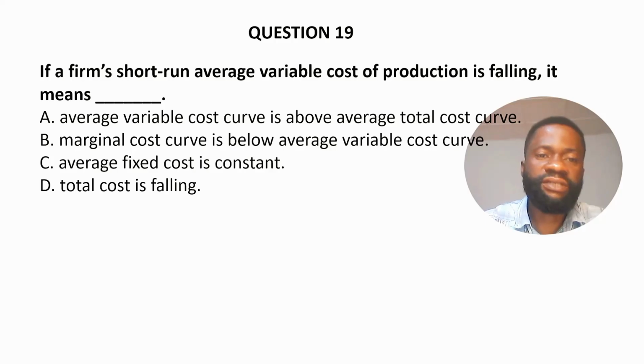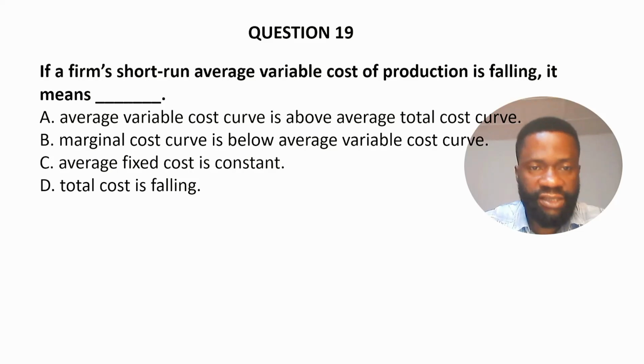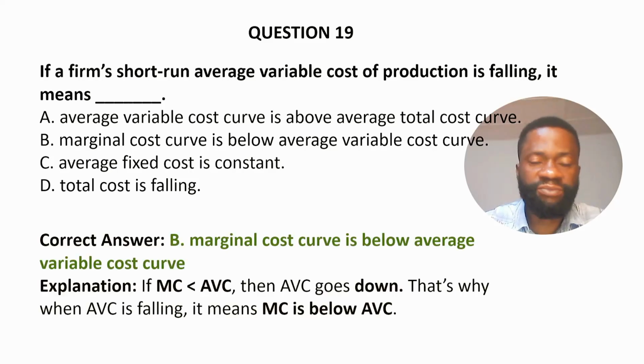C. Average fixed cost is constant. And D. Total cost is falling. The correct answer is option B. Marginal cost curve is below average variable cost curve. That is, if MC is less than AVC, then AVC goes down. That's why when AVC is falling, it means MC is below AVC.